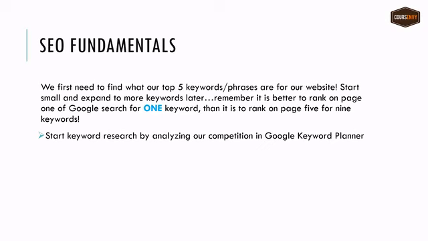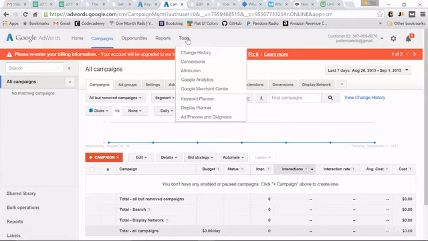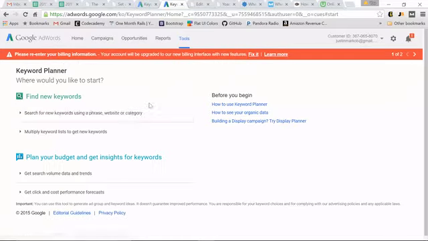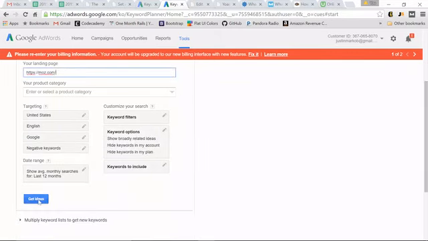So if you have no idea what your keyword is, go out and analyze your competition first using the Google Keyword Planner tool. Once you're logged into your Google AdWords, this is a free add-on to any Gmail. Click Tools, Keyword Planner. Then we want to click Search for new keywords using a phrase, website, or category. If you know your keyword you want to test, great, input it. But let's start with our landing page. I know I'm competing with Moz, so I want to put Moz.com's website. Scroll down, let's get ideas.